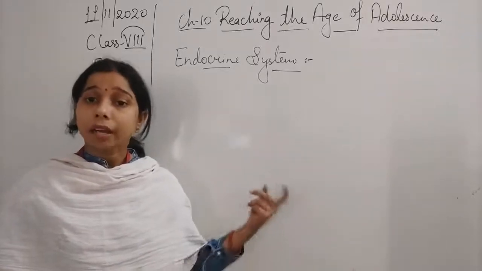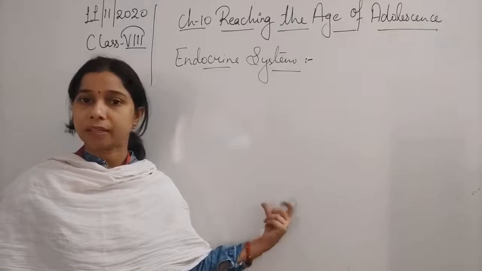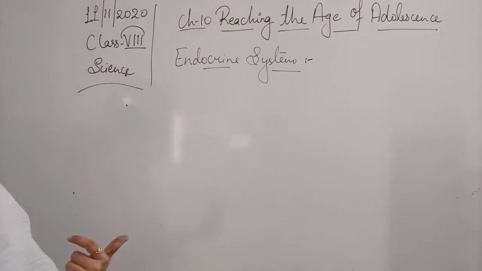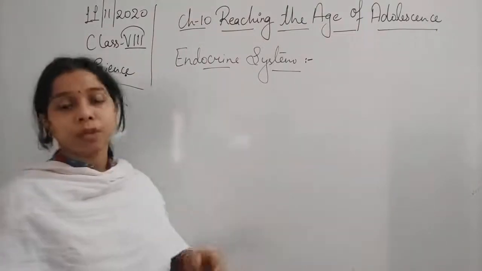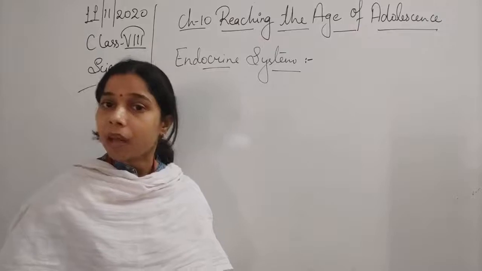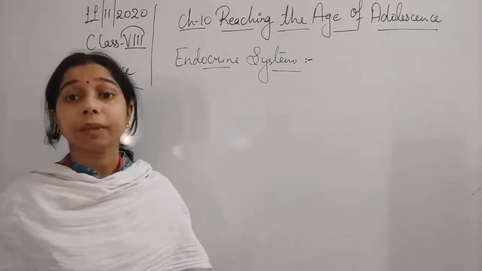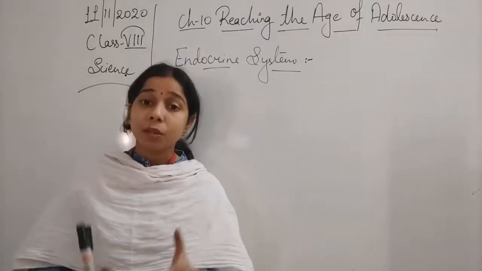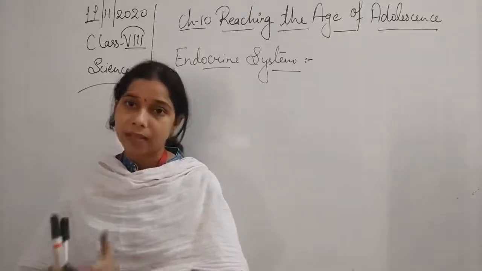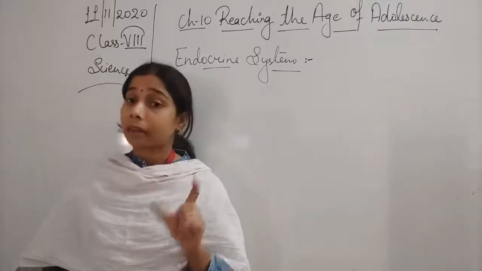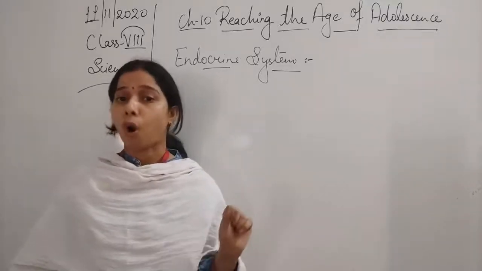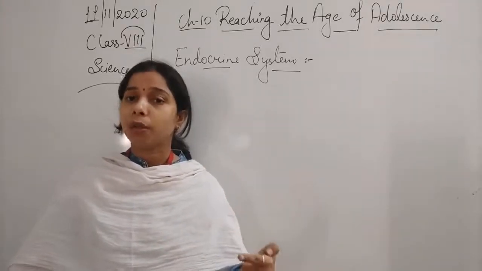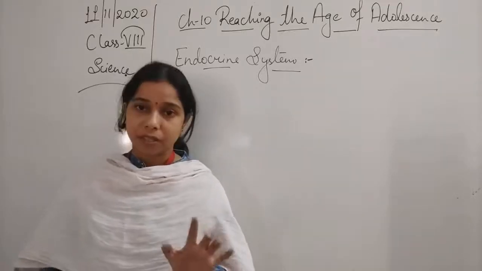So ultimately it is responsible for controlling various activities, which include growth, metabolism, and sexual development. All these activities are controlled by the endocrine system, because the endocrine system includes the various glands. And you know that glands are responsible for releasing hormones, and hormones are the substances which help in controlling and regulating the various activities.